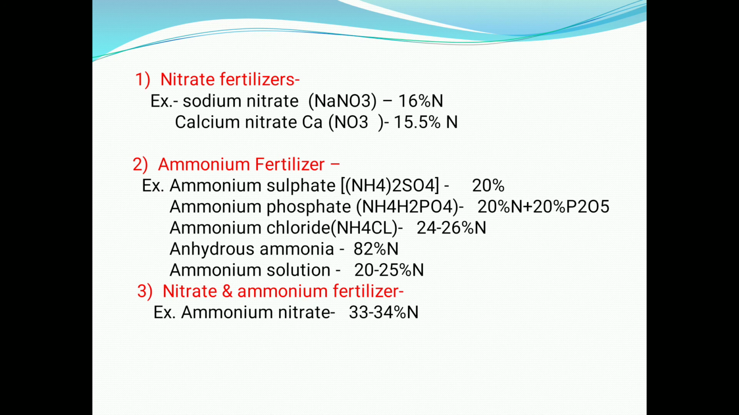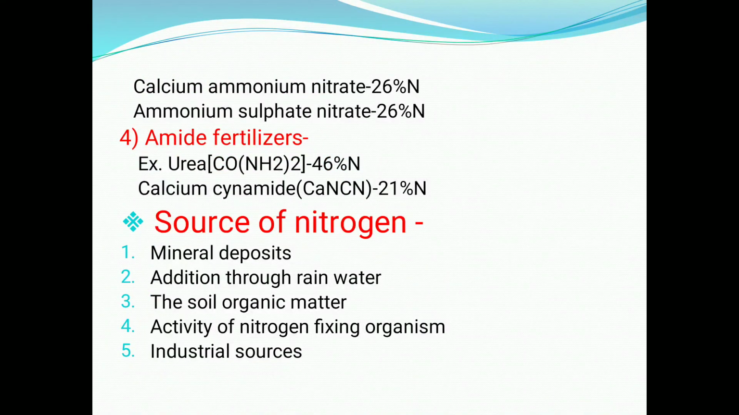Whenever nitrogen is available in the form of nitrate, that fertilizer is known as a nitrate fertilizer. When nitrogen is available in the form of ammonium or ammoniacal form, that fertilizer is known as an ammonium fertilizer. When nitrogen is available in both nitrate and ammonium forms, these fertilizers are known as nitrate and ammonium fertilizers. And the last one is amide fertilizer, because nitrogen is available in the form of amide, for example urea.